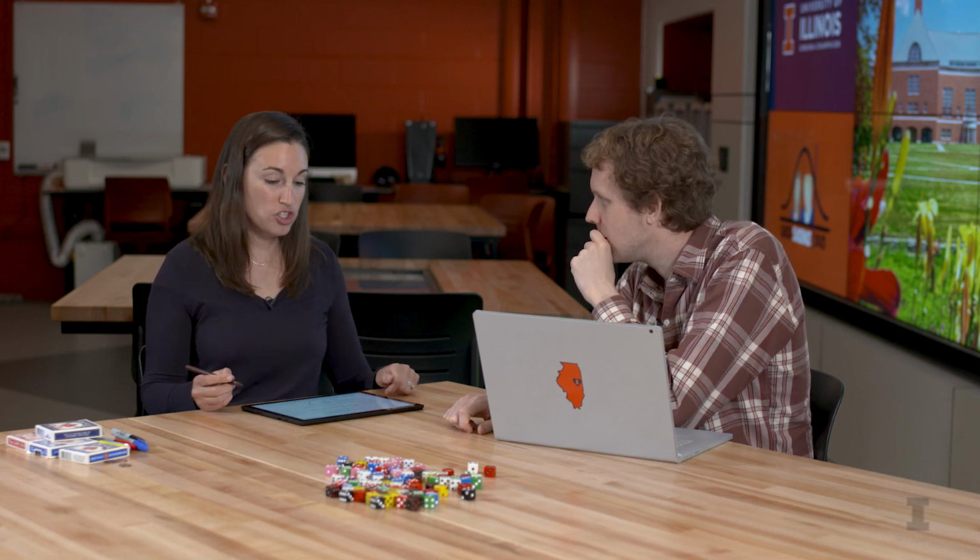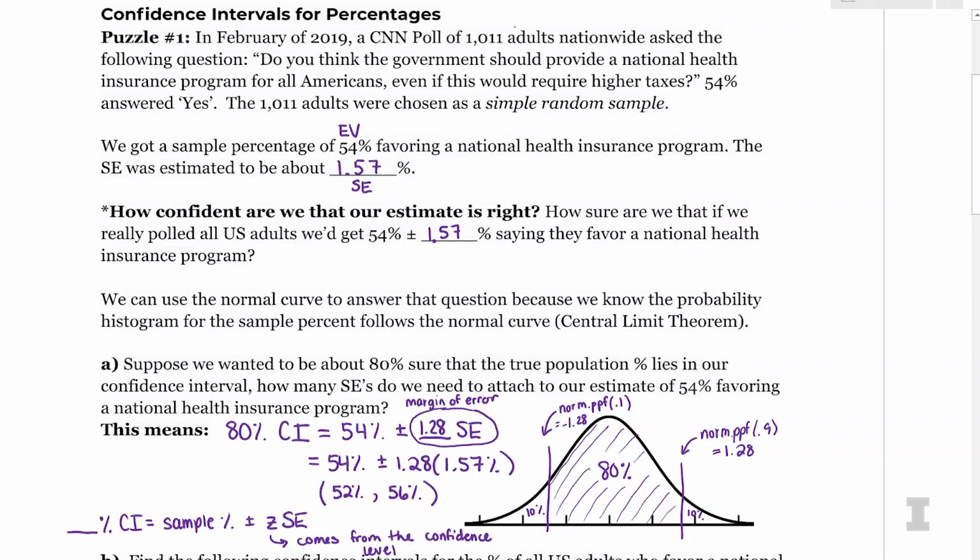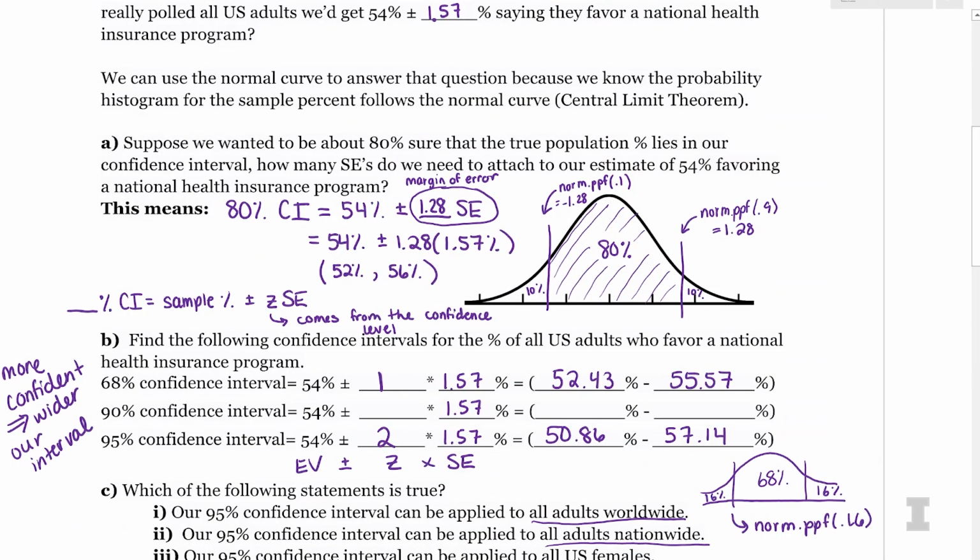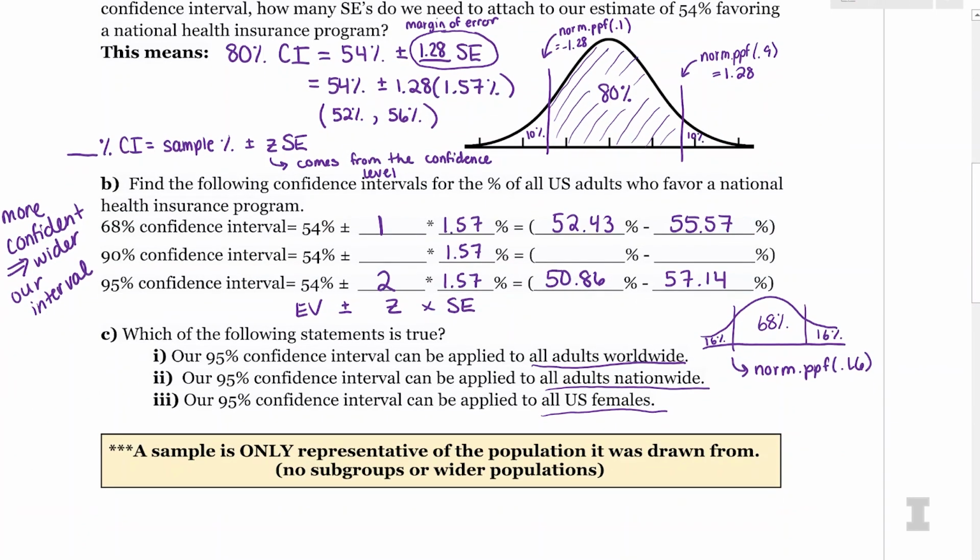Exactly, because remember, our sample is only representative of the population it was drawn from. And if I look back up here, it was adults nationwide. So do any of these mean the same thing as adults nationwide? Looks like that middle option, number 2. And then down here, we just have that rule. Again, the sample doesn't represent any subgroups of the population or wider groups, just that population of adults nationwide.